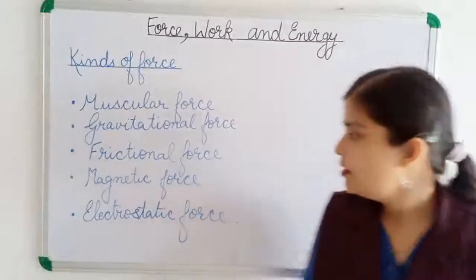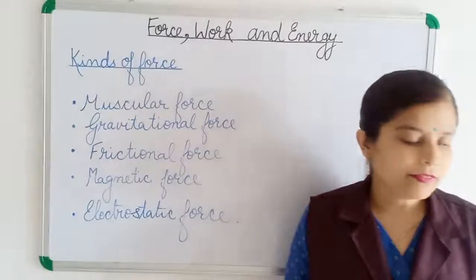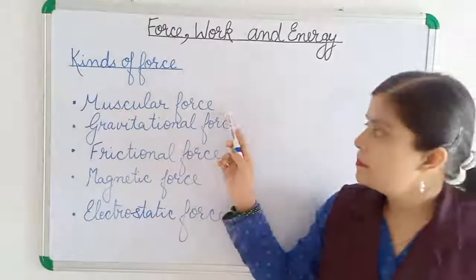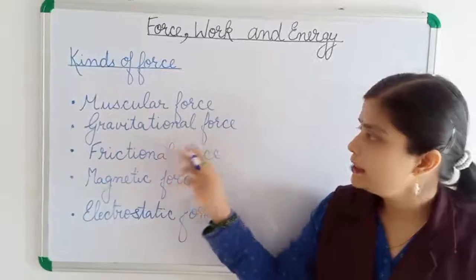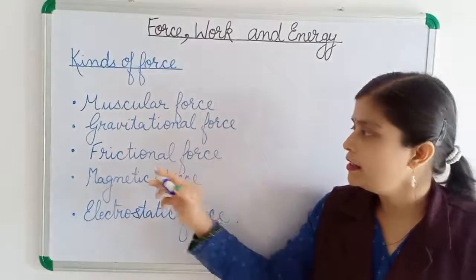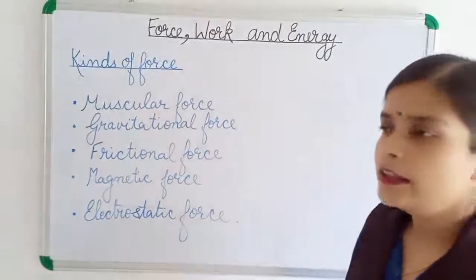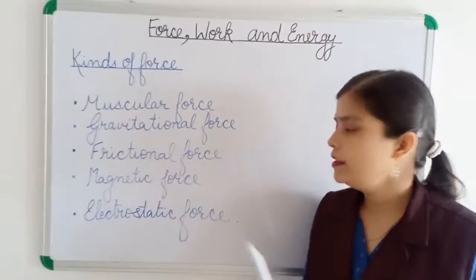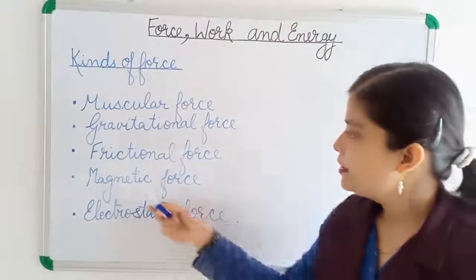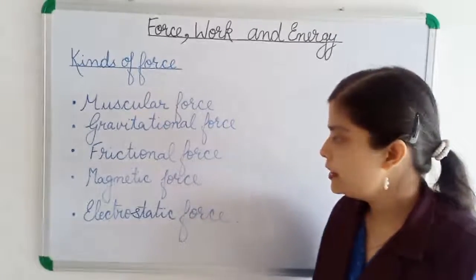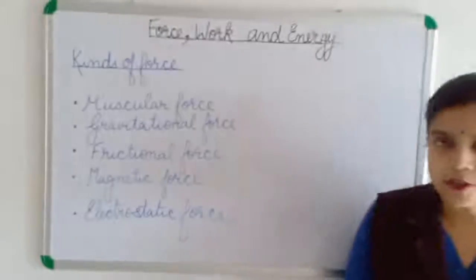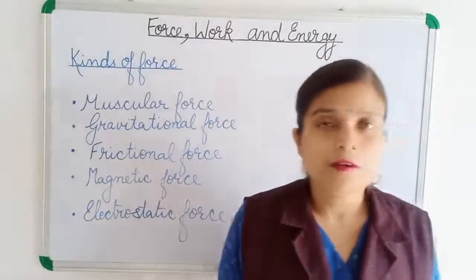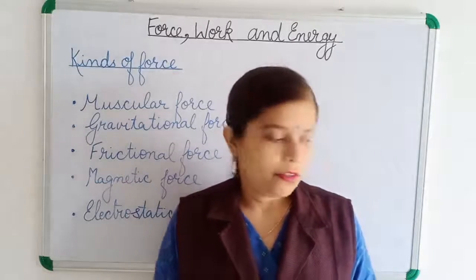So today, children, we have learned different kinds of forces. First is muscular force, where muscles are involved. Second is gravitational force, where the earth is involved. Third is frictional force, where the contact surface is involved, whether it is rough or smooth. Then magnetic force, where a magnet is involved, and electrostatic force, where charges are involved, which we develop by rubbing with another object. You can do this with a comb and hair, or with a scale.